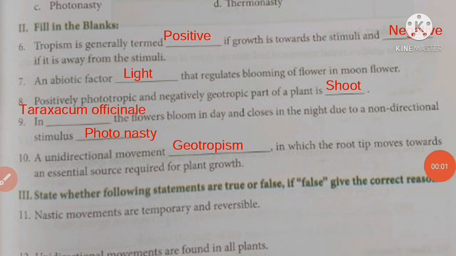In Taraxacum officinale, the flowers bloom in the day and close in the night due to a non-directional stimulus, photonasty. A unidirectional movement, hydrotropism, in which the root tip moves towards an essential source required for plant growth.